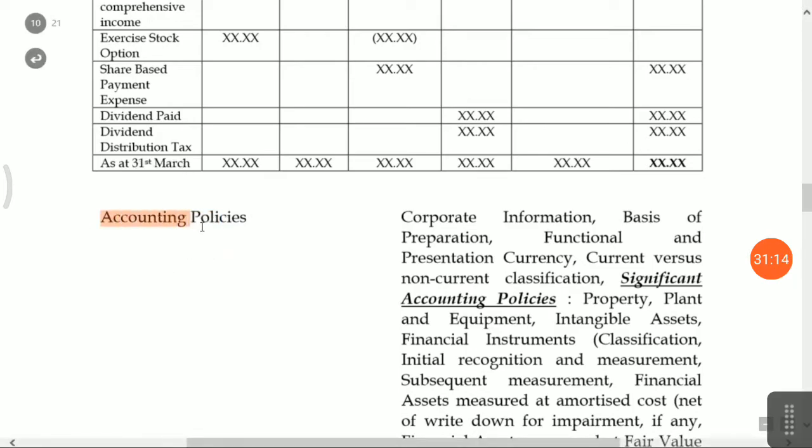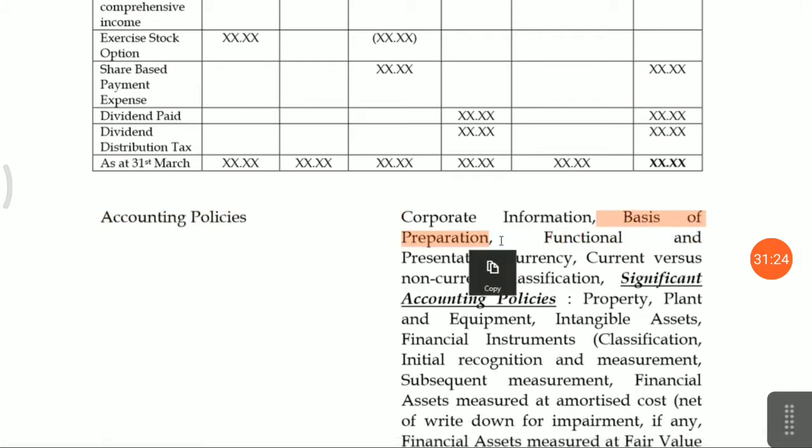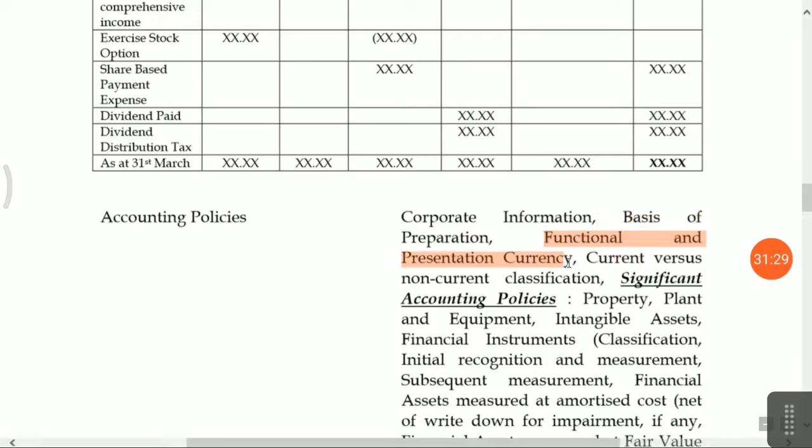In accounting policy, first of all you have to give your corporate information, in which business your company is involved. Then the basis of preparation of financial statements: how you prepare your financial statements, which type of accounting policy you have followed, and what your functional currency is.